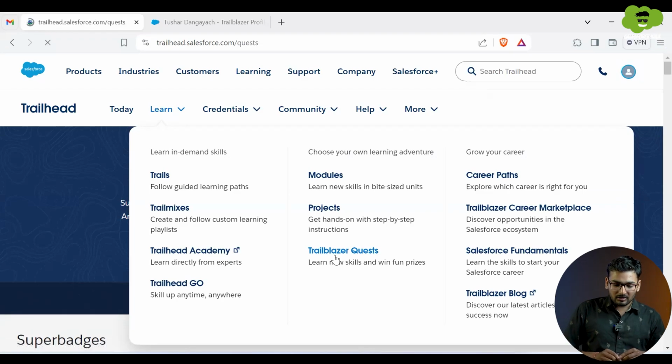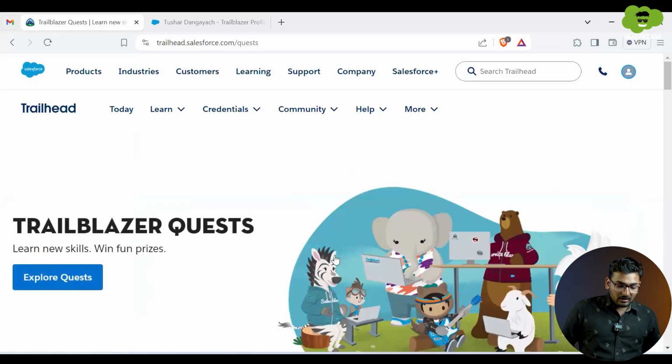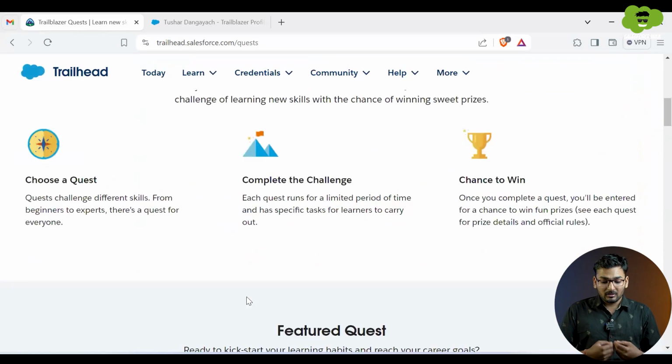Over here on the Trailblazer Quest, you will get some tasks which you have to complete by a particular date. The tasks are similar to the module which I have shown just now for data modeling. So you have to complete those tasks within a specific duration, and you'll get a chance to win exciting prizes like vouchers or hoodies from Salesforce itself.